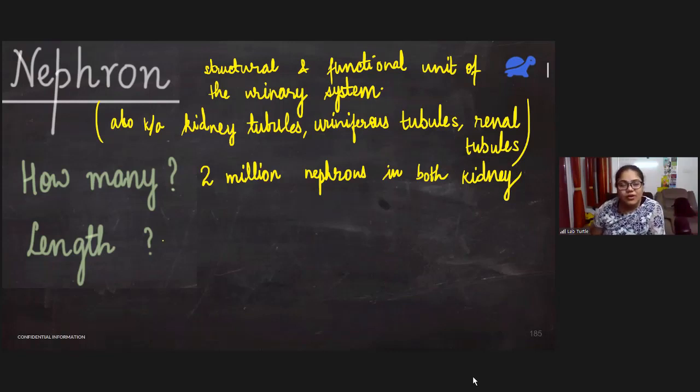The length of nephrons is about 4 to 5 centimeter. How much would that be? It would be this much, right? So this is the length of one single nephron, and there are about 1 million nephrons in one kidney. So if you add up the length of all the nephrons in the kidney, it will become about 60 kilometers. That's a long distance, right? 60 kilometers.